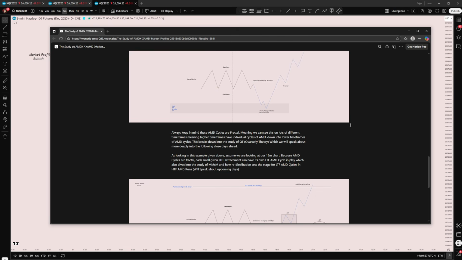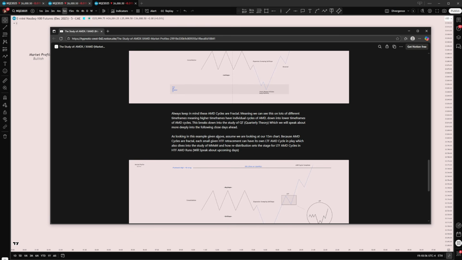I hope that makes sense. Meaning higher time frames have individual cycles of AMD, but coming down into the lower time frames, there could be another AMD cycle in that. This breaks down into the study of QT, also known as quarterly theory, which we will speak about more deeply in the following days ahead, right?